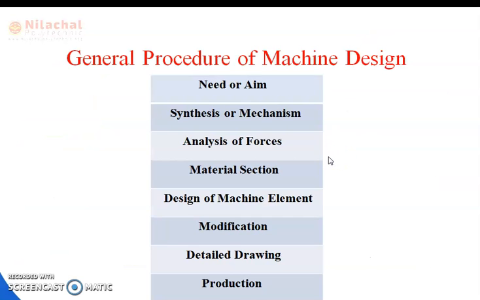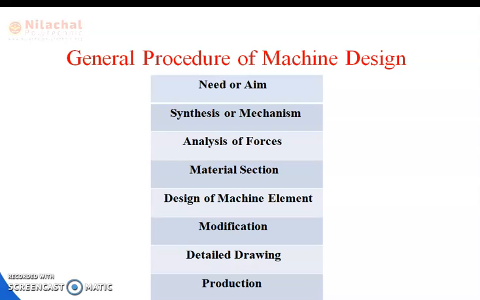Here we are going for the general procedure of machine design. It means when we design or draw a machine component, what points should be noted to proceed. This is a table of the general procedure of the machine design schedule. First is need or aim. Second is synthesis or mechanism. After the mechanism, we go for the analysis of forces.